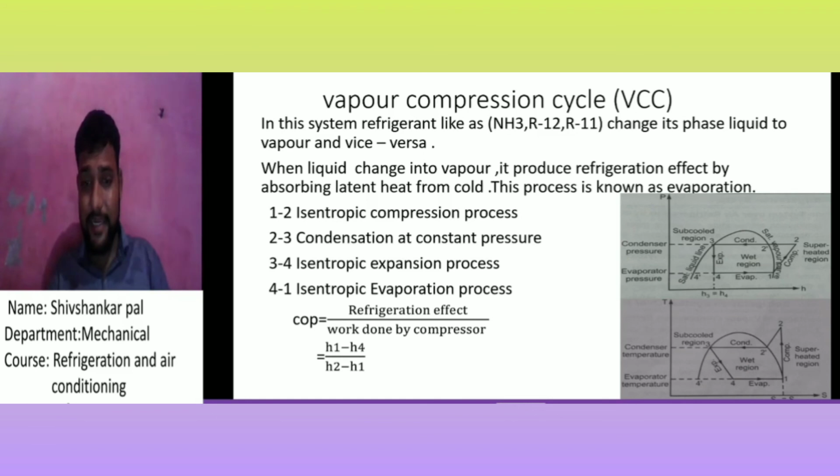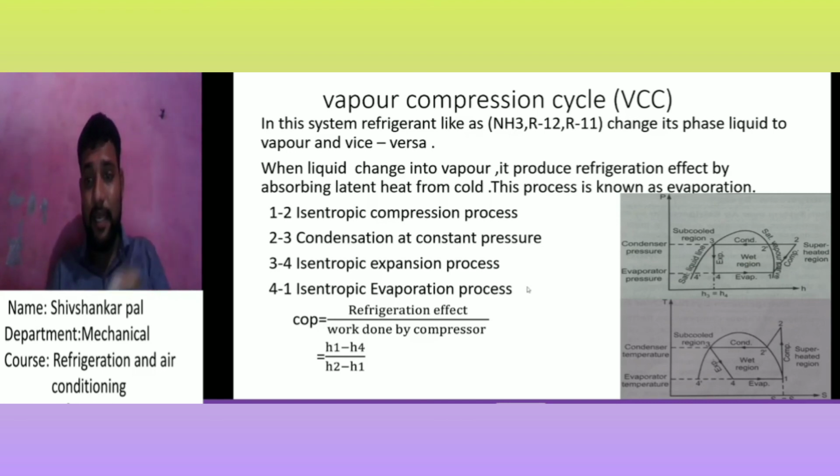Latent heat does not increase or decrease the temperature, so a constant temperature is maintained, but it takes heat. That process is drawn in the TS diagram as the line 4 to 1. This way I will draw the vapor compression cycle.